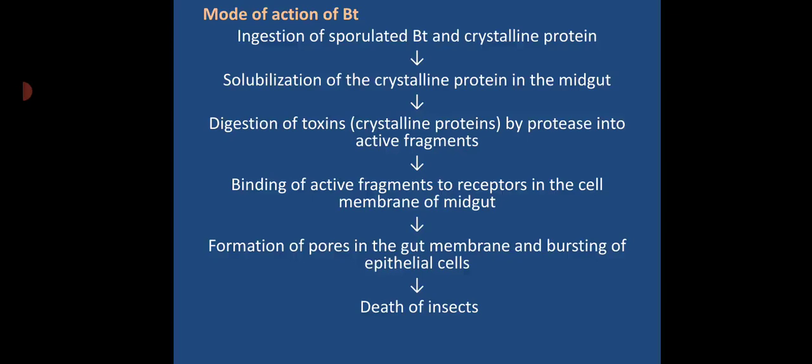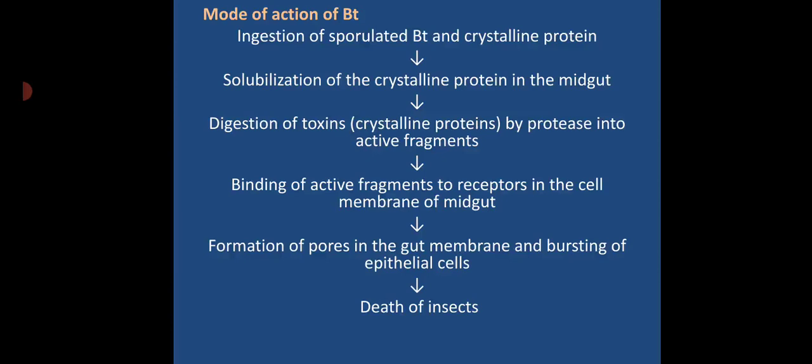After solubilization, the crystalline proteins are converted into active fragments. That means they are sliced into pieces by the activity of protease into active fragments, and these active fragments bind with receptors in the cell membrane of the midgut.